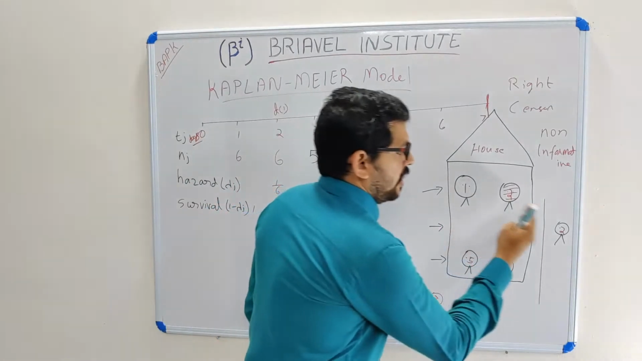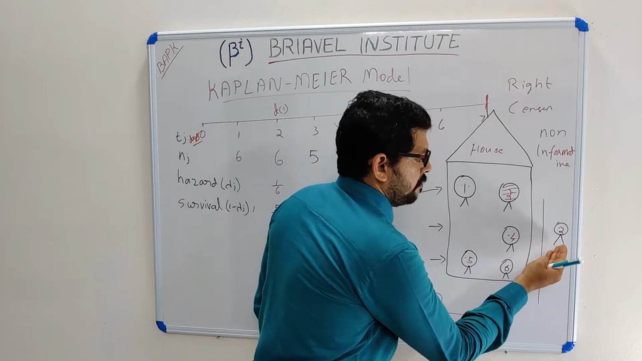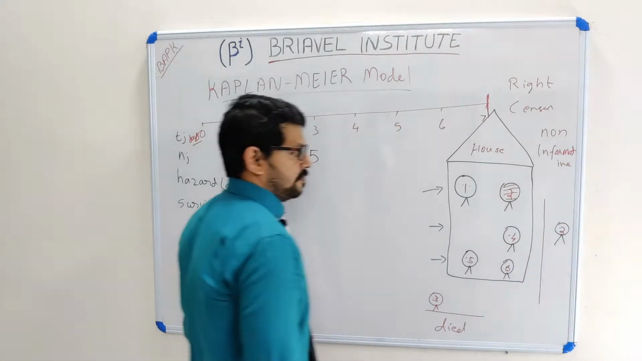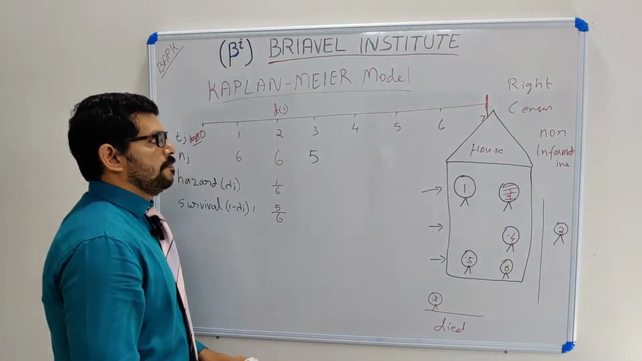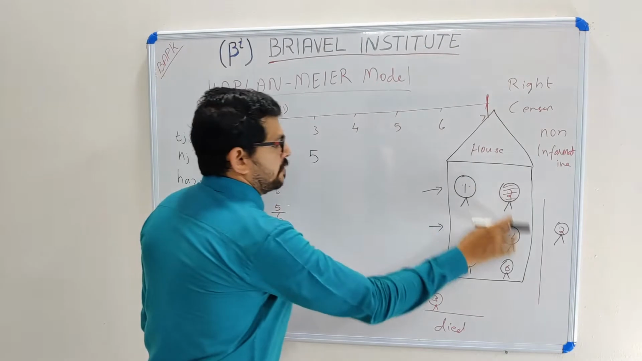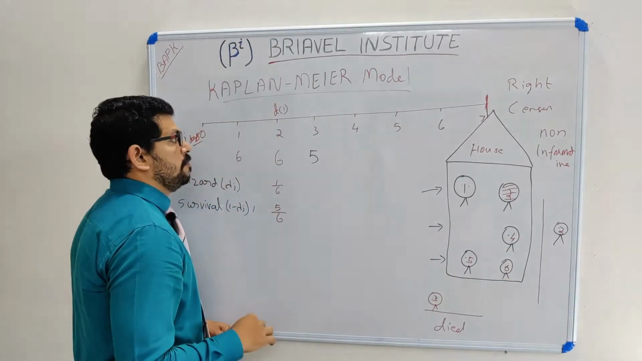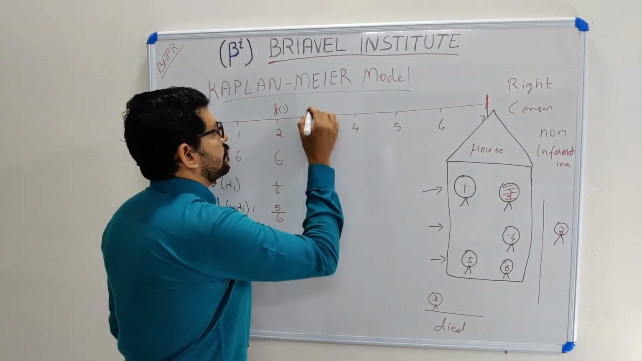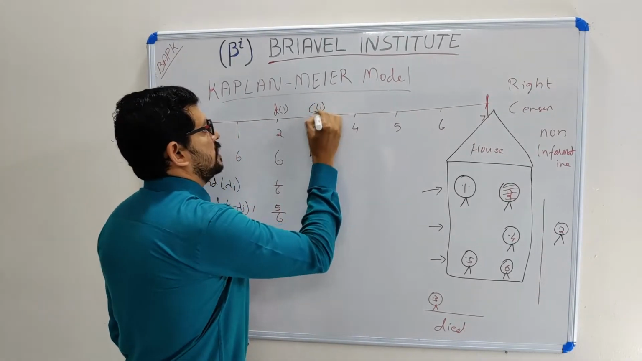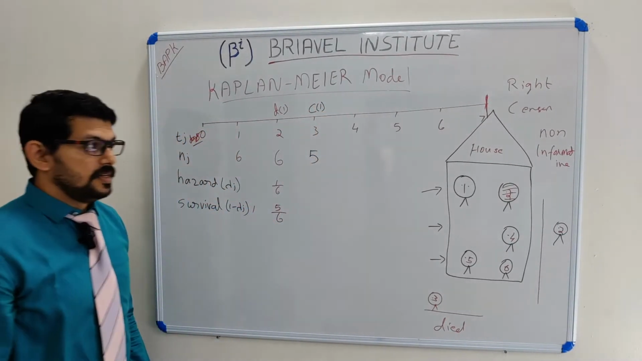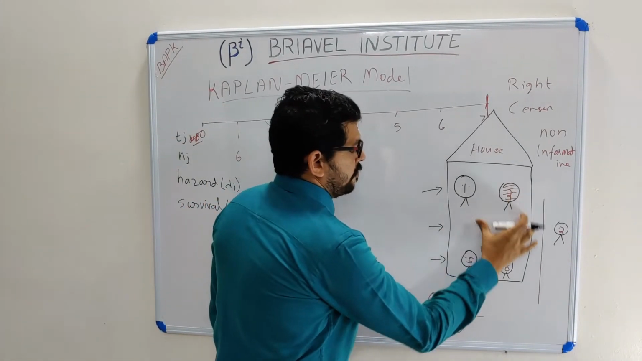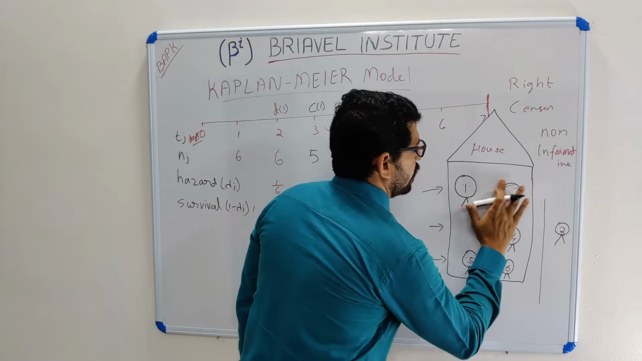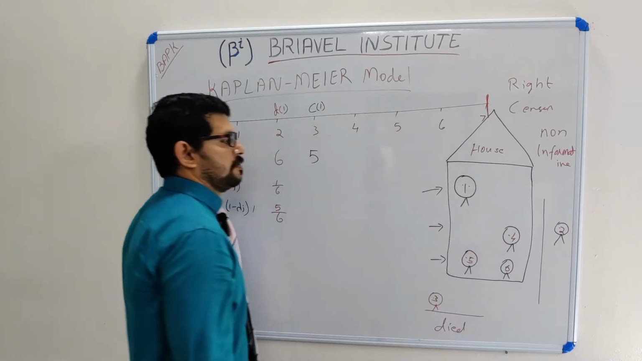Because I'm not analyzing what happened to these puppies. I'm not tracing these puppies. These puppies are left out. So for me in the third day, 5 puppies are there. One puppy is censored. I can say I censored 1 puppy. I am removing it from my observation because it escaped. So I removed it from my observation.